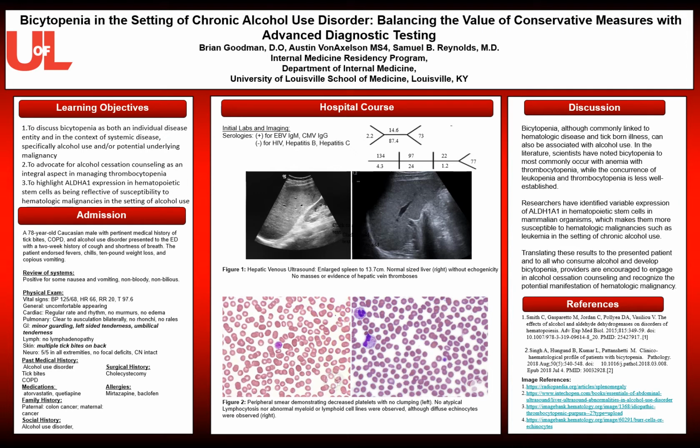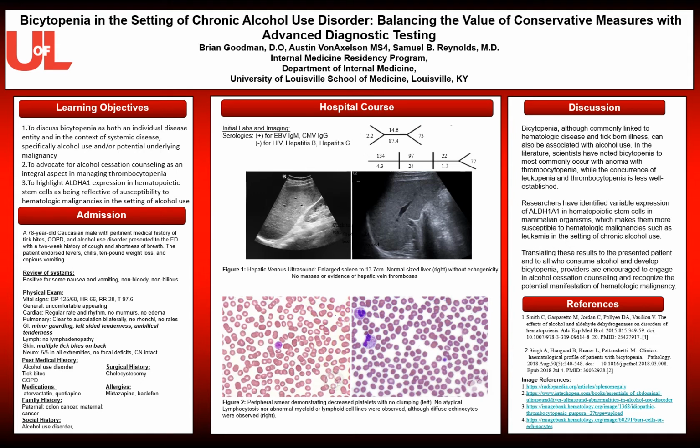Our patient presentation is a 78-year-old gentleman with a pertinent medical history of tick bites, COPD, and alcohol use disorder that presented to the ED with a 2-week history of cough and shortness of breath. He also endorsed fevers, chills, a 10-pound weight loss, and copious vomiting. Pertinent physical exam findings in the abdomen were minor guarding, left-sided tenderness, and umbilical tenderness. And as far as the skin, he had multiple tick bites on his back.